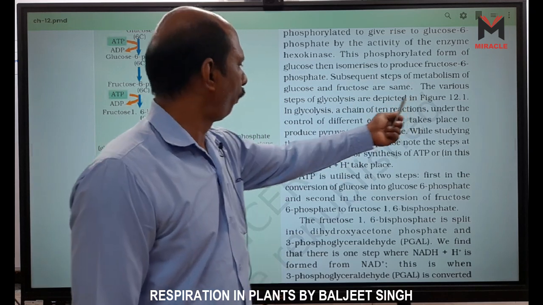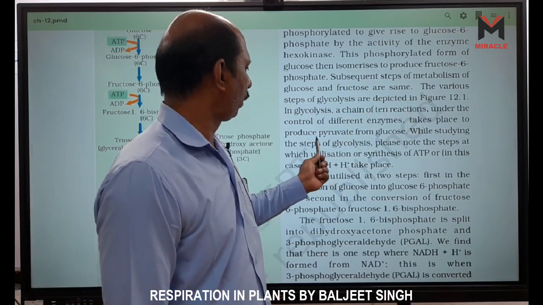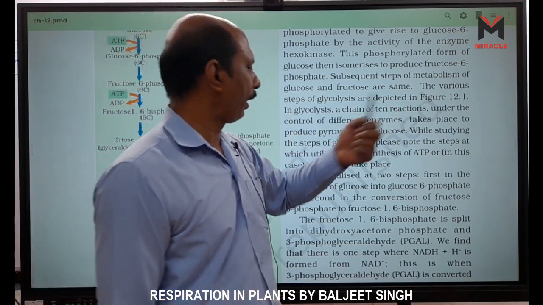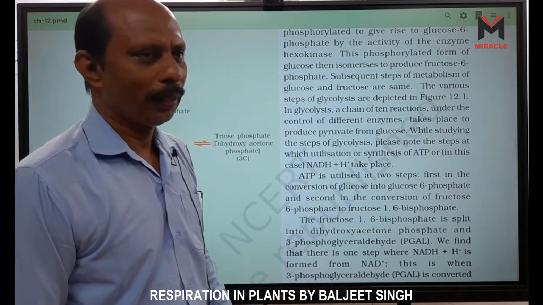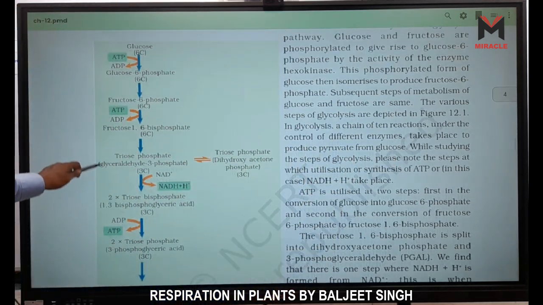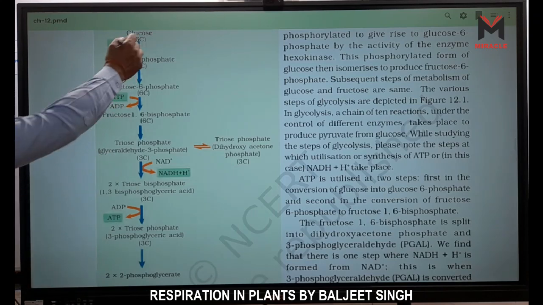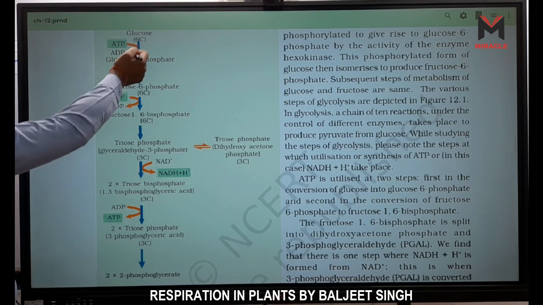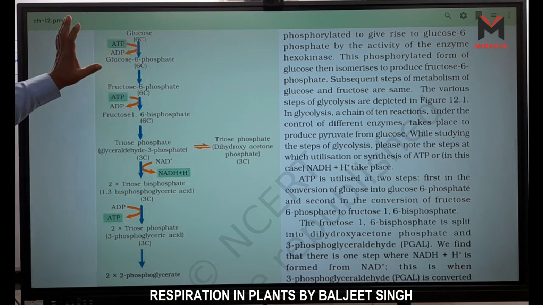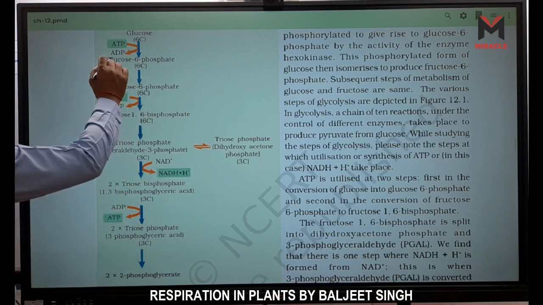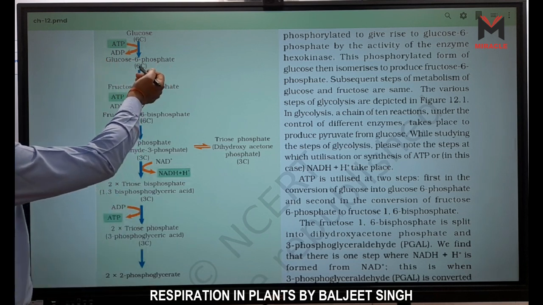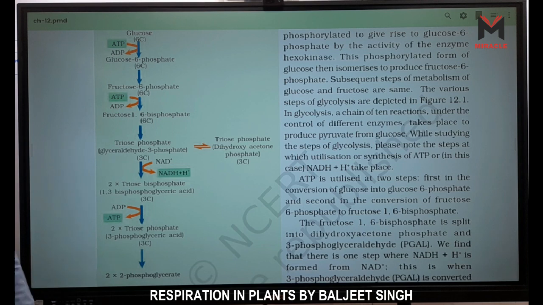Subsequent steps of metabolism, various steps of glycolysis. Glycolysis is a chain of 10 reactions; it is not given here, but in this chain it is given. Look, glucose is a 6 carbon molecule. Now this phosphoric acid comes from ATP. Now 1 ATP is used. Which enzyme is used here? Hexokinase enzyme is used. Now glucose 6-phosphate, which is a 6 carbon molecule, is converted into fructose 6-phosphate, right?